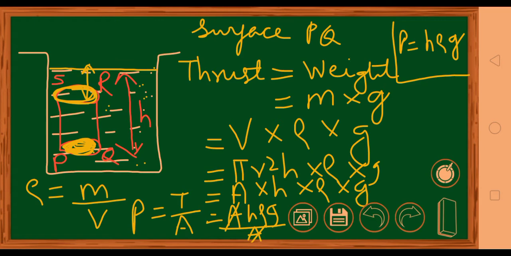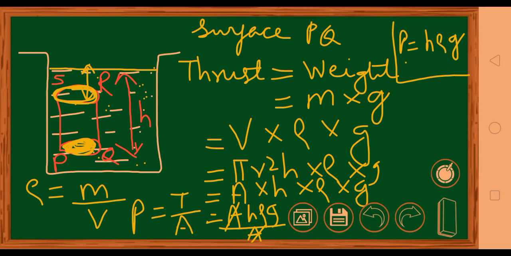Rho and G will be same. So you can see that for SR, H will have a smaller value. So pressure is also less. For PQ, H is more. So pressure is also more. So as you go deeper and deeper, the value of H goes on increasing, and by this formula, the pressure also goes on increasing. Okay? So pressure is equal to H rho G.